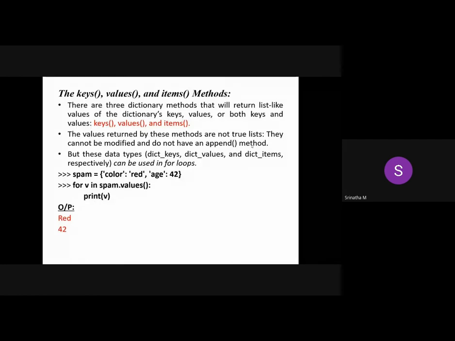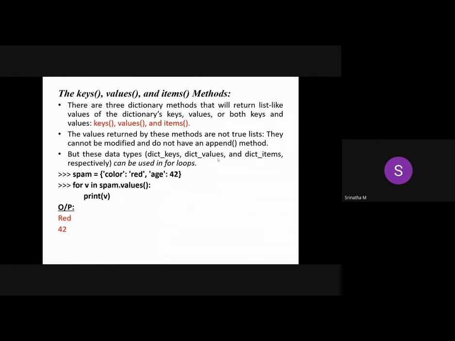But even though these methods return something list-like, they are more like a tuple, which you cannot modify. They cannot be modified and do not have any append method. These data types, dictionary keys, dictionary values, and dictionary items, can be used in for loops.